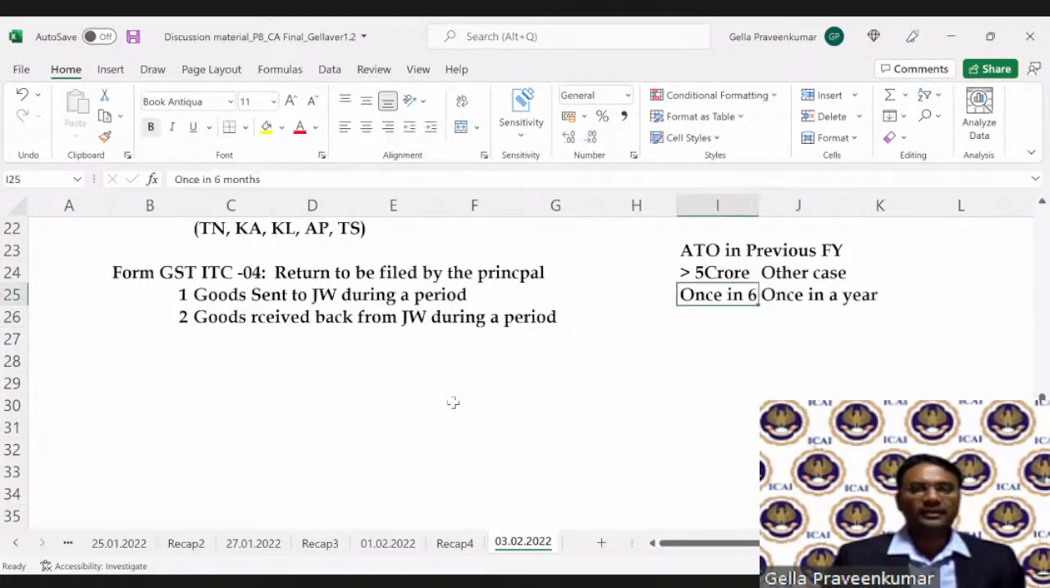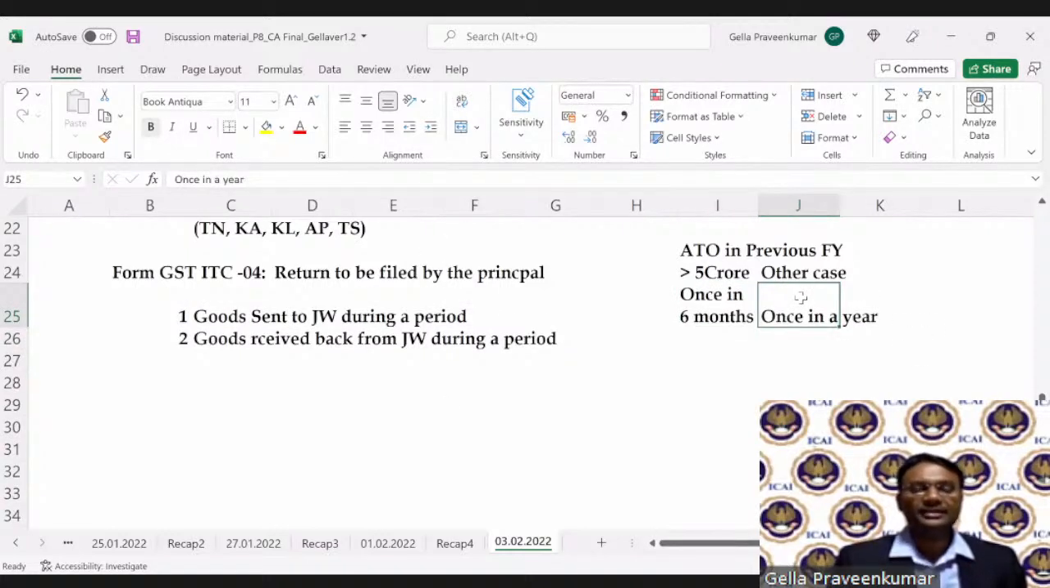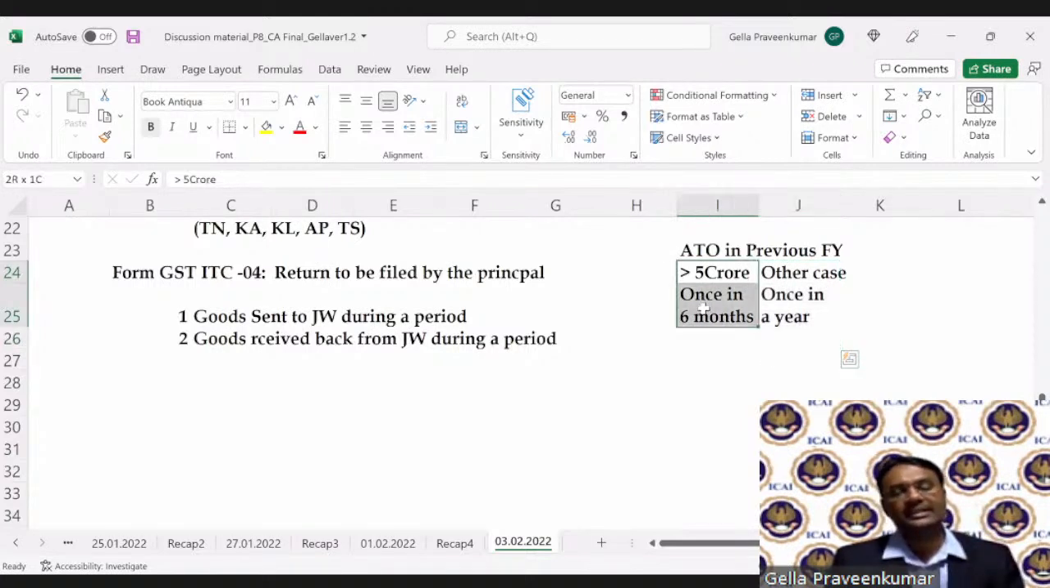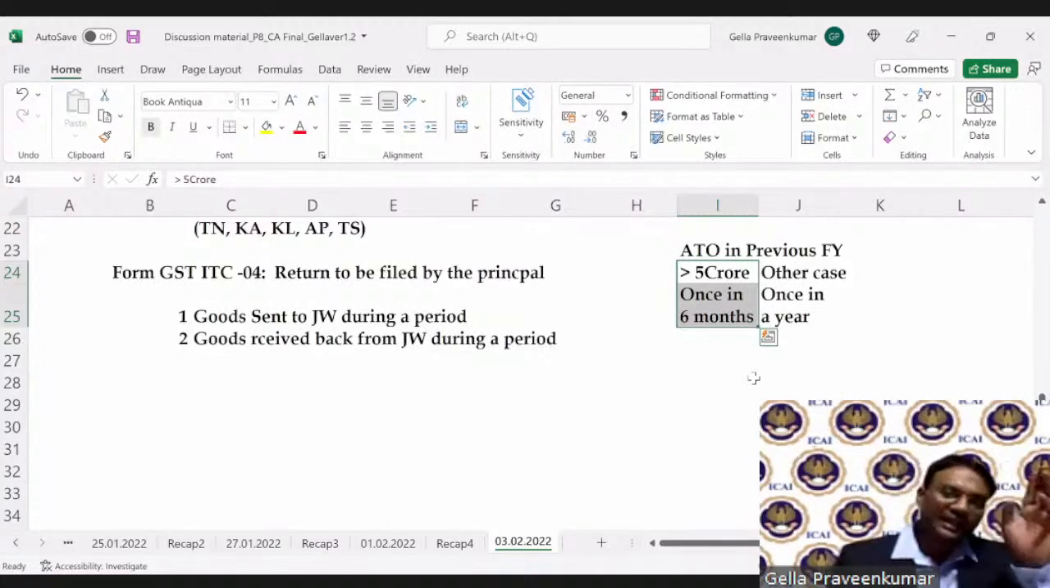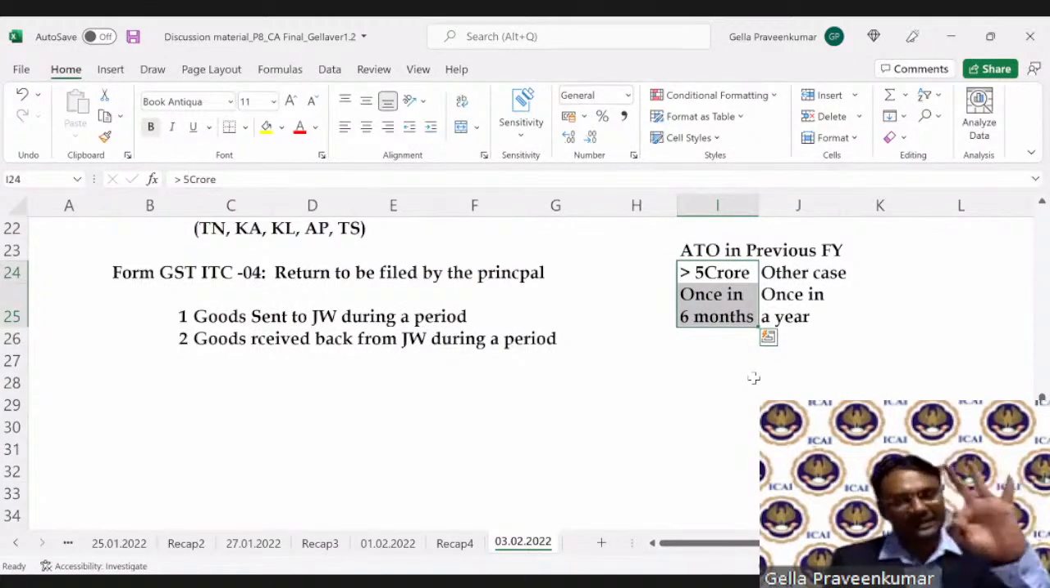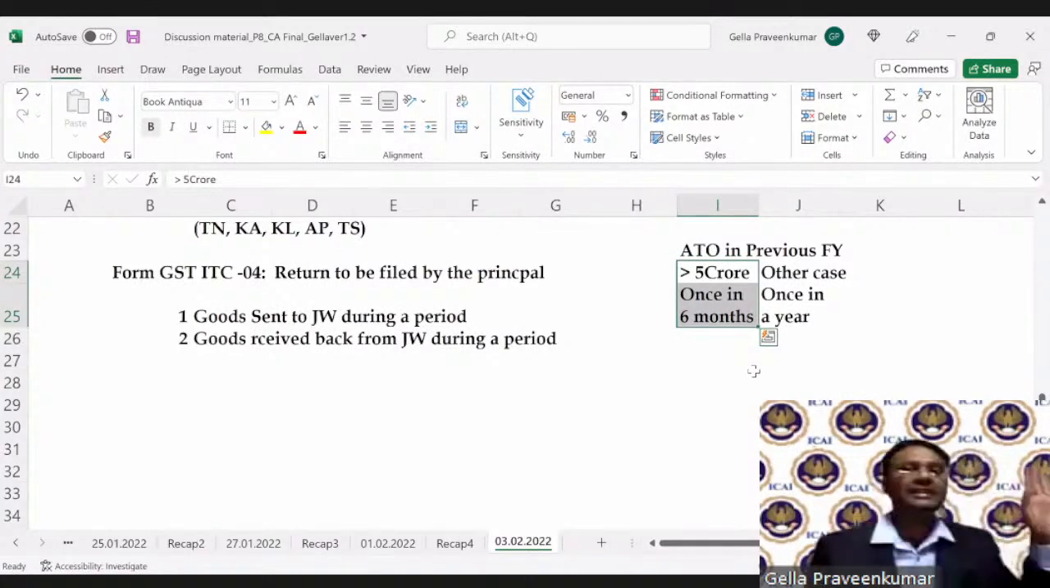So my job work return should be filed once in 6 months in case of aggregate turnover exceeding 5 crore. In any other case, once in a year. When I say once in 6 months, it means April to September and October to March. Earlier, this periodicity was once in 3 months for all the registered persons.